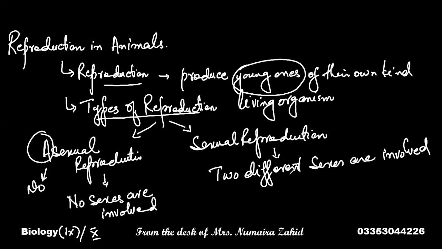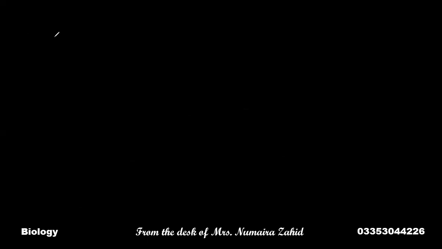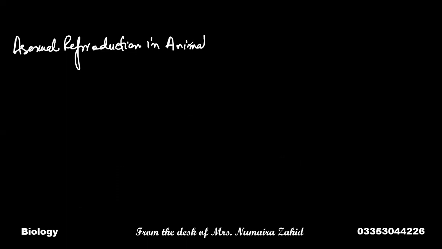Now let's start with asexual reproduction in animals. When we talk about asexual reproduction in animals, we understand that animals are of different kinds. First, some are microorganisms.